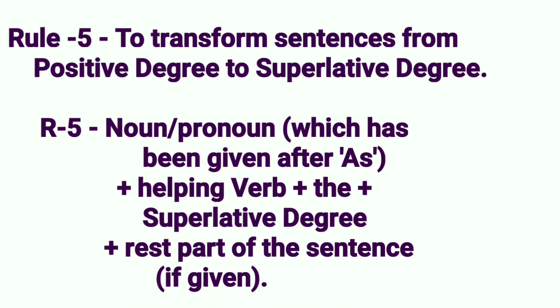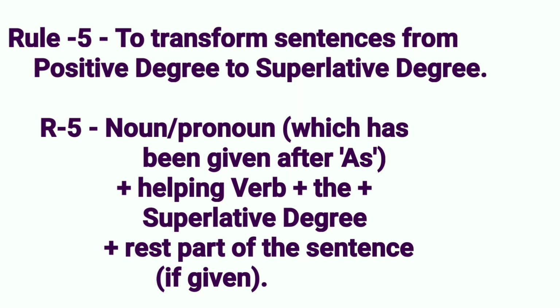Rule 5. To transform sentences from positive degree to superlative degree. See this rule. First of all, we shall take noun or pronoun which has been given after as. Then we have to take helping verb. Then we shall use the. Then the superlative degree.